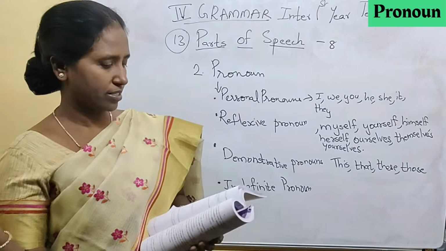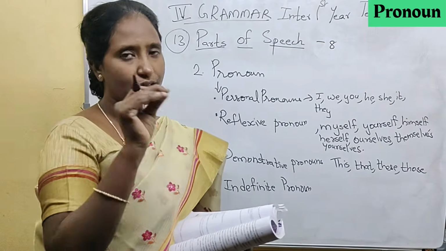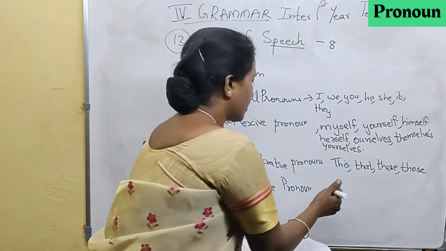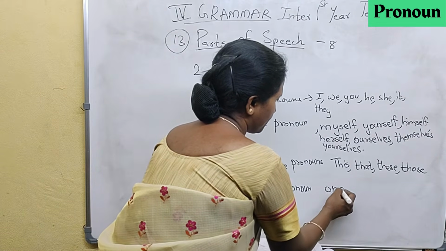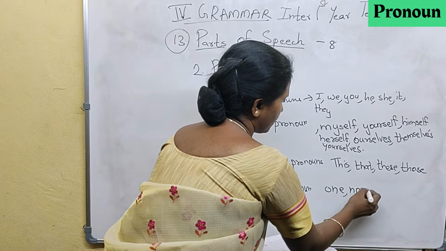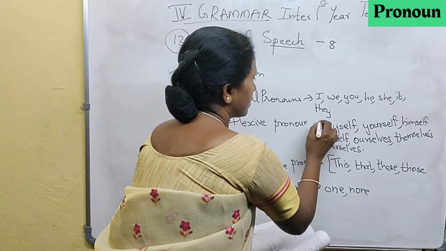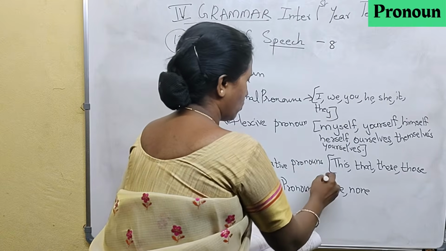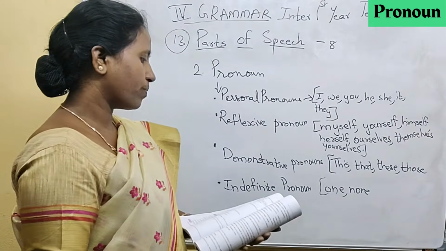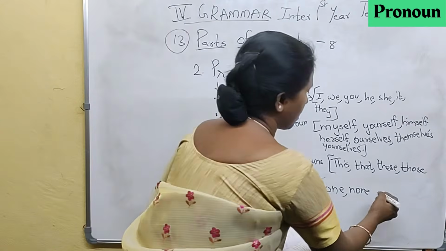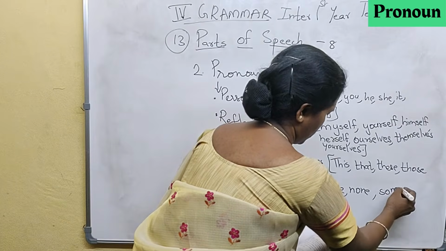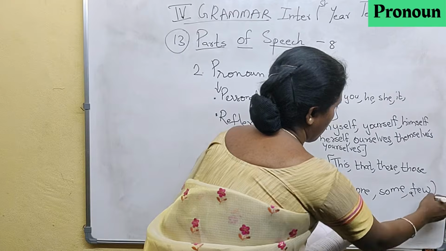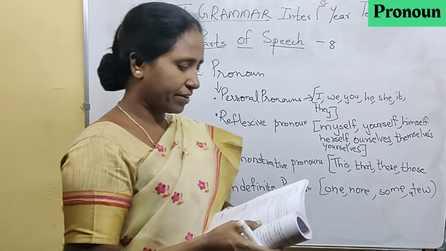It's general advice, not specified to anyone, applicable to everybody. The examples are one, none, nobody, nothing, some, a few. All these are indefinite pronouns.